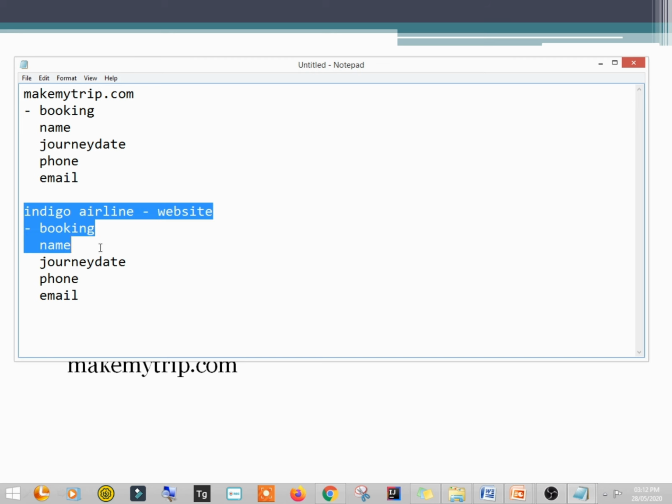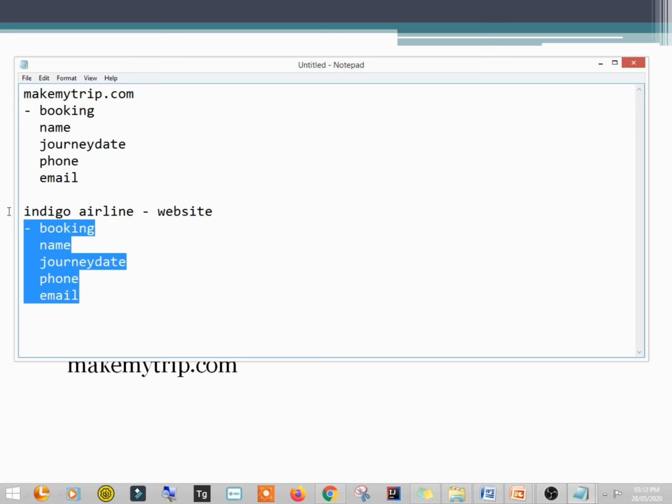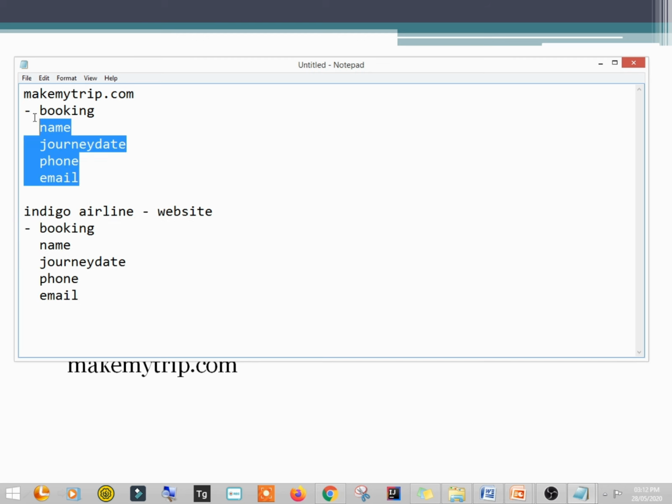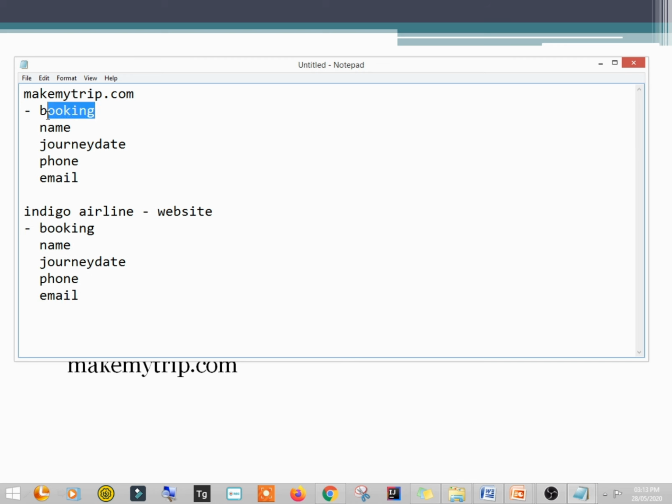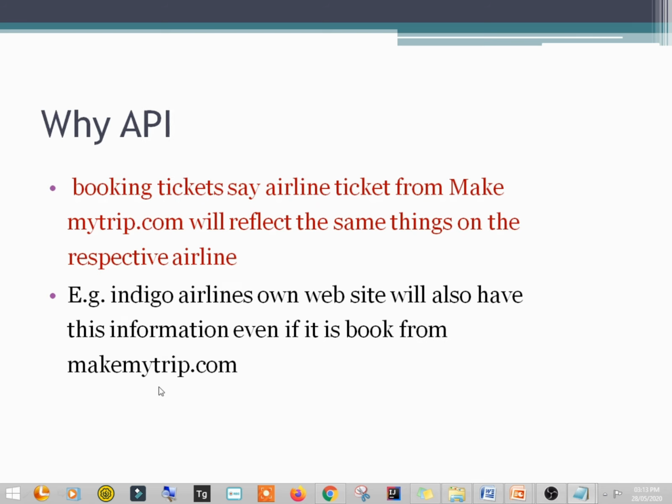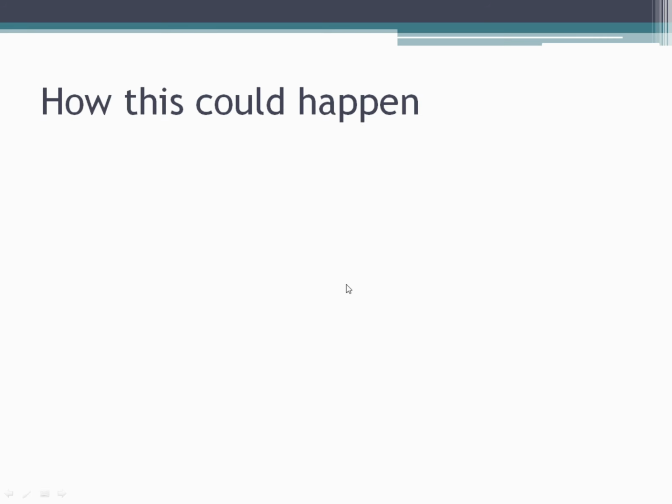And Indigo online, which is mainly having your air ticket, is going to store your data. So from whichever site you book the ticket, either from MakeMyTrip or Indigo airline, right? So now how does this happen? How can we book the ticket from makemytrip.com, which actually belongs to the website Indigo airline, right? This is a question, and which is valid. So how could this happen?